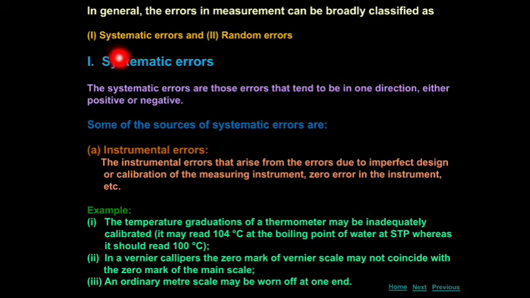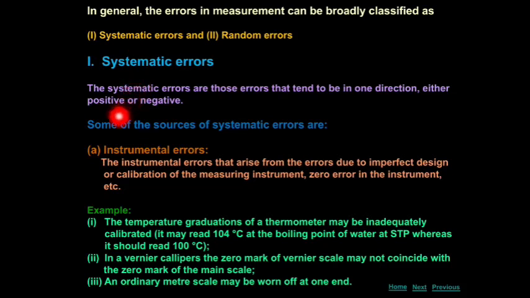So the first one is systematic errors, the second one is random errors, and the third one is gross errors. Okay, so first we can see systematic errors. The error topic is very very important in our NEET examination or JEE examination, in our board examination. It's a very important topic. Propagation of error is a very very important topic, and this topic is also a very important 5-mark question. Okay, so listen and watch carefully, students. First we can see systematic errors.